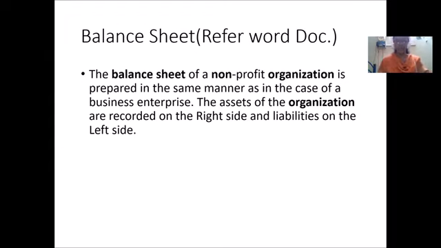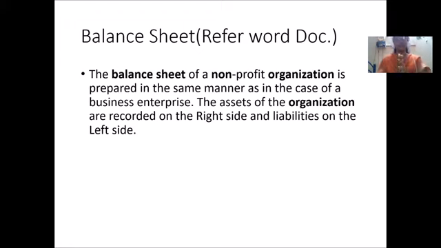We have already seen two accounts. First, we have seen the receipts and payment account. Second, the income and expenditure account, which we have also completed. Now come to the last one, the balance sheet of a non-profit organization, which is prepared in the same manner as in the case of a business enterprise. That is, as we prepared it for a commercial enterprise, similarly we will prepare the balance sheet.